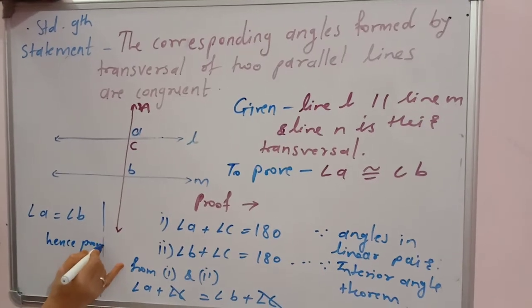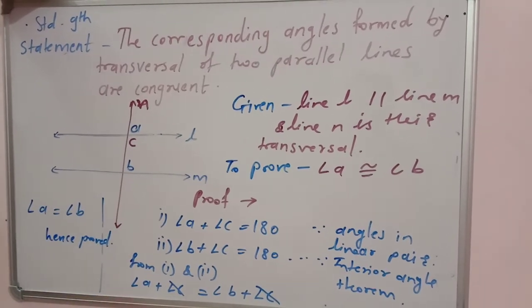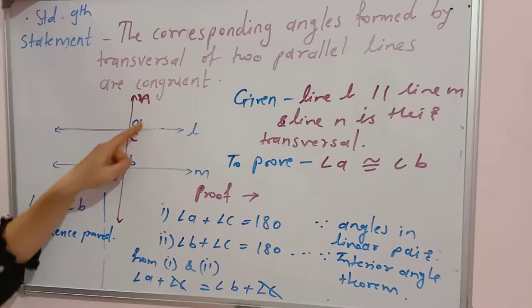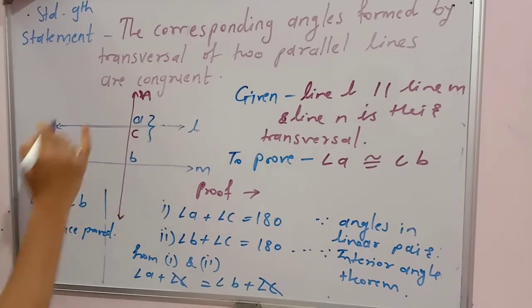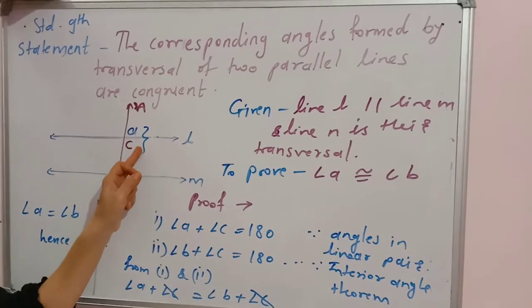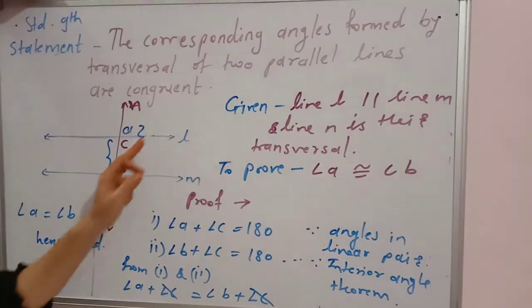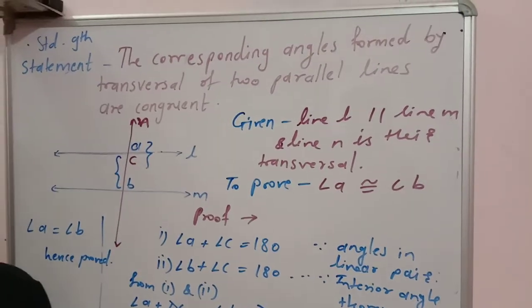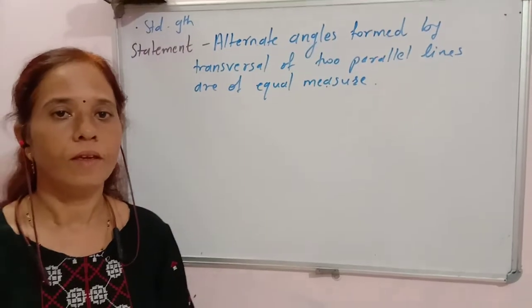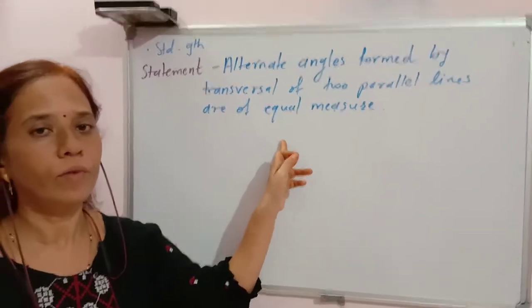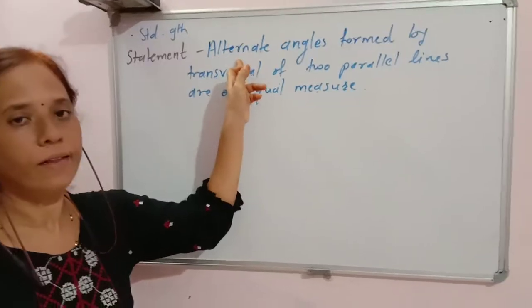So, see students, it is a very simple theorem. You just have to use the property of angles in a linear pair and the property of interior angles when the lines are parallel. Okay, we will see the next theorem now, that is the alternate angle theorem.